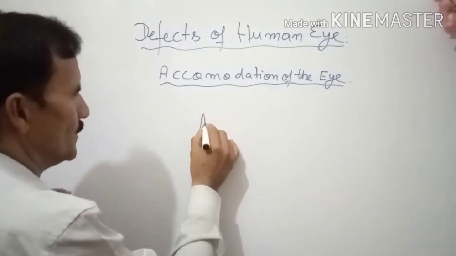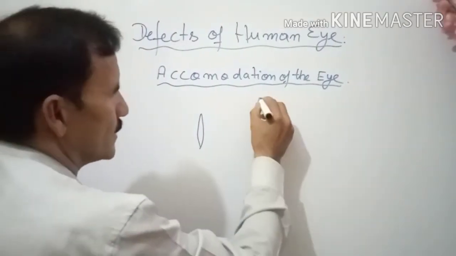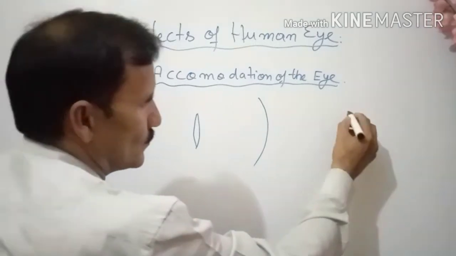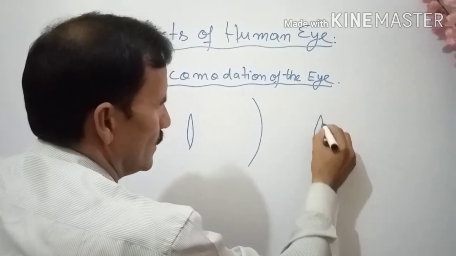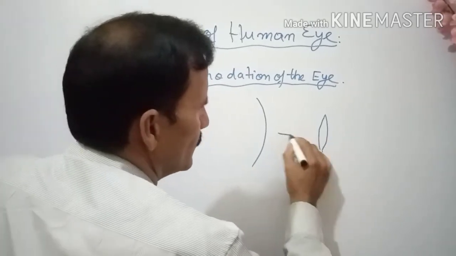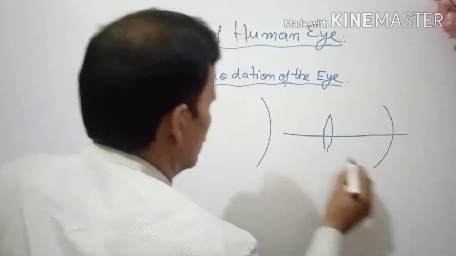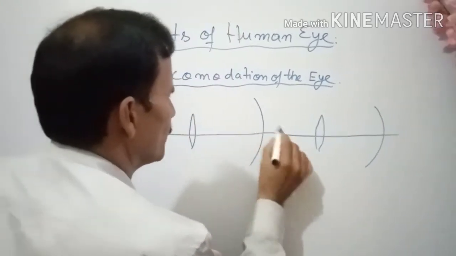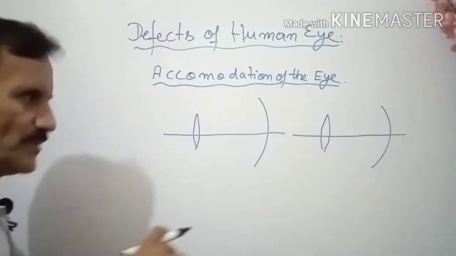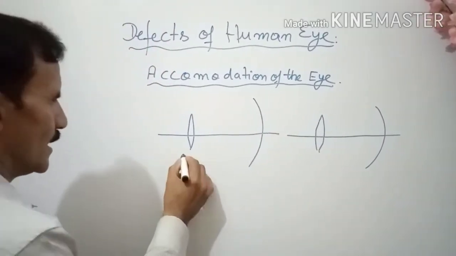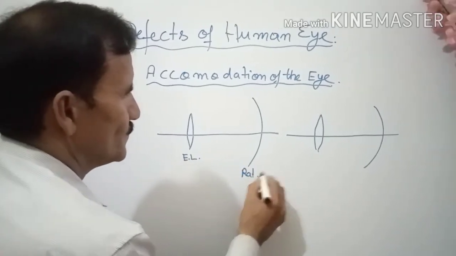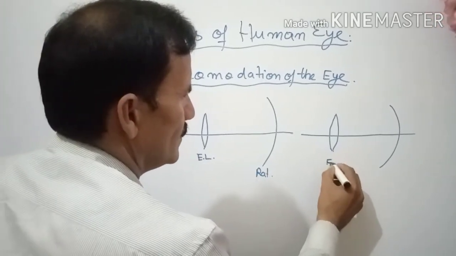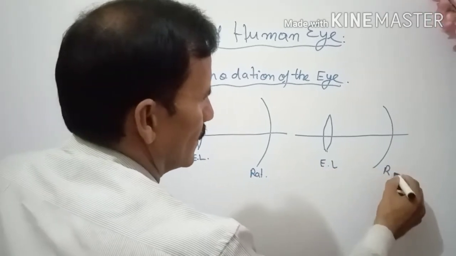Suppose you have an eye lens and here is the retina, and let us take two cases. Here is the principal axis. This is the eye lens and this is the retina, and this is the eye lens and this is the retina.